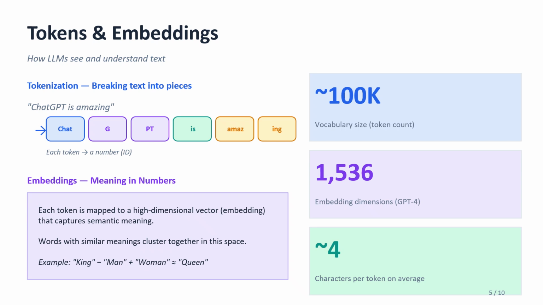Now comes the embedding. This is where meaning is captured. Each token is represented as a set of numbers. These numbers represent the meaning of that word. For example, words like happy, joyful, and excited will have similar representation. So the model understands meaning based on how close these numbers are. So instead of working with words, the model works with numbers that represent meaning. This is a very important concept.